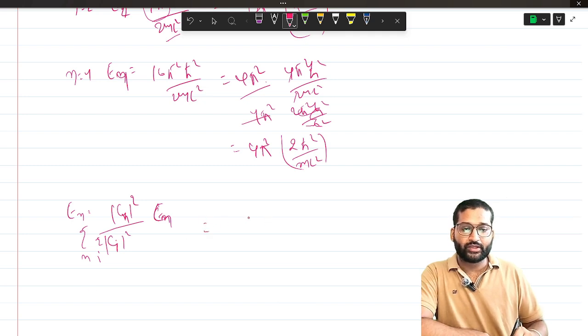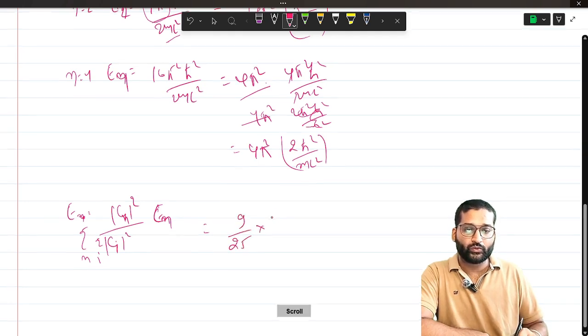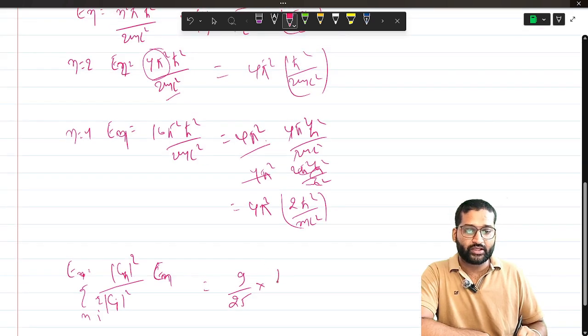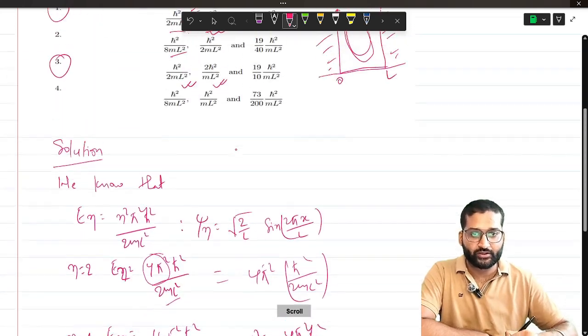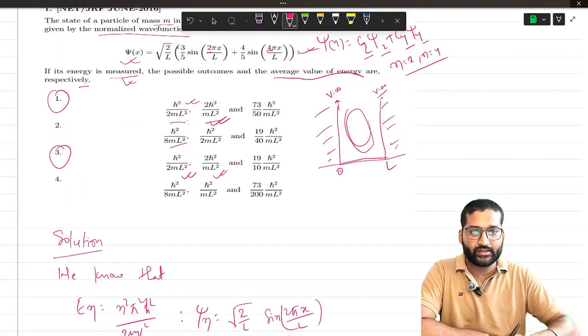This will give us 9 by 25 into h cut square by twice m L square for n is equal to 2, plus 16 by 25, because the coefficients we can see here are 3 by 5 and 4 by 5.